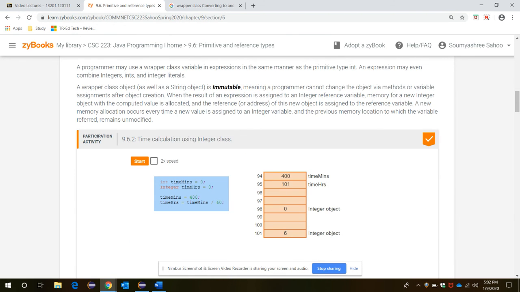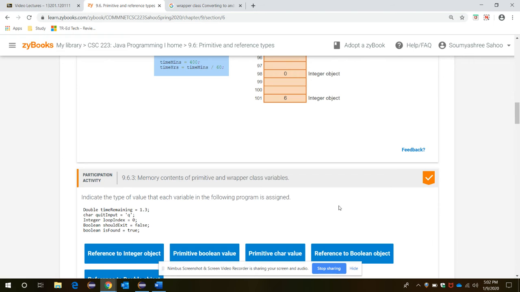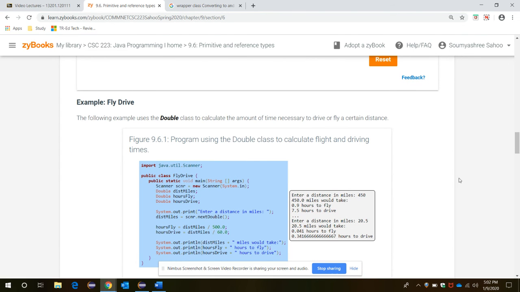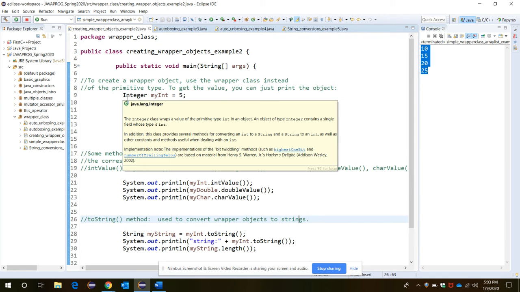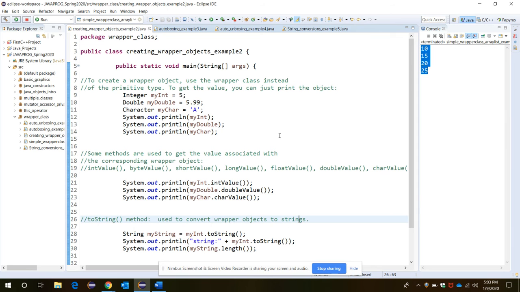Then let me show you how to create and declare an ArrayList. Okay, creating the wrapper objects. Let's get into that. Now you understood about the wrapper class, right? There are different uses of the wrapper classes and their objects. So let's see first how to create the wrapper objects.